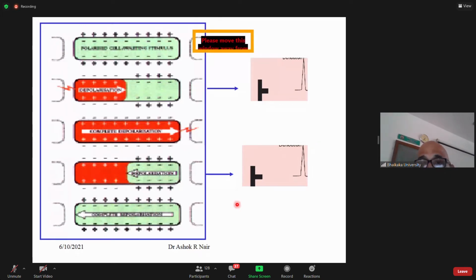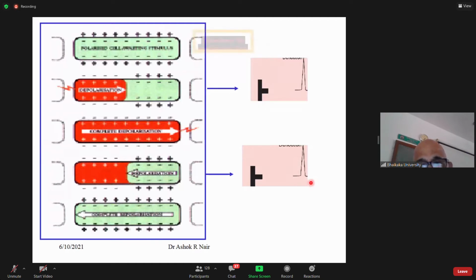And in the case of ventricles, the depolarization wave, QRS complex, is seen, but the T wave is also seen in the same direction as the QRS complex. Because in the case of ventricles, just remember this point, we'll come to this point again.